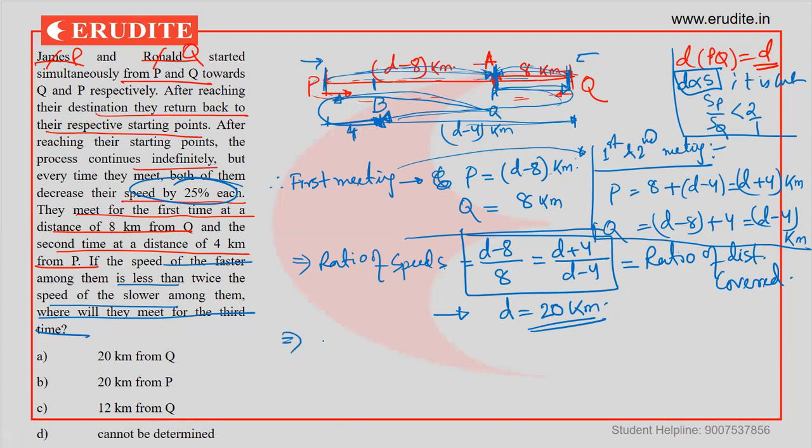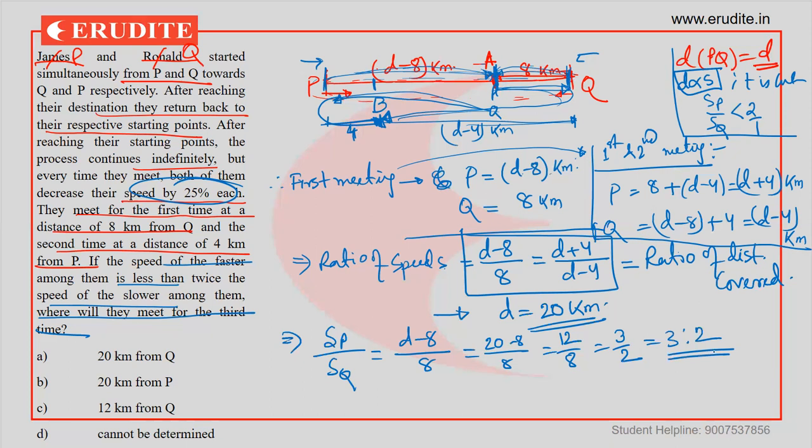Okay. So what's the ratio of speed? That is speed of P and speed of Q. So this is the ratio of speed, basically D minus 8 by 8. And I know D is equal to 20 now. So 12 by 8. So the ratio of speed is basically 3 is to 2. So P and Q have a ratio of speeds as 3 is to 2. Right? This much is fine.